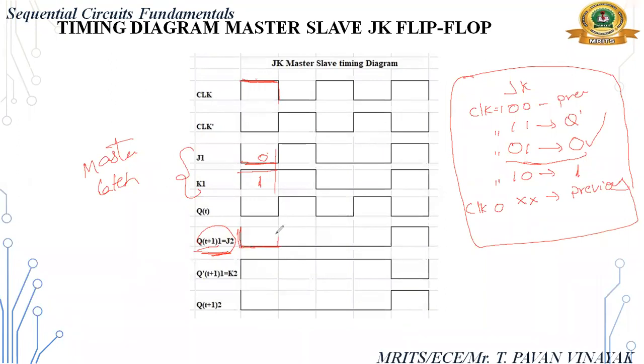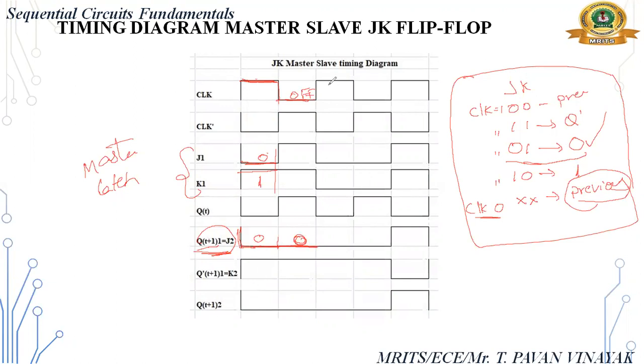Okay, up to here. Next, clock is off. When clock is off, we have to select previous state, right? What is the previous state here? 0. So again I am writing 0 now.